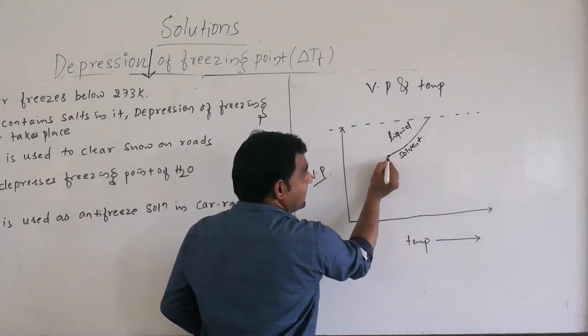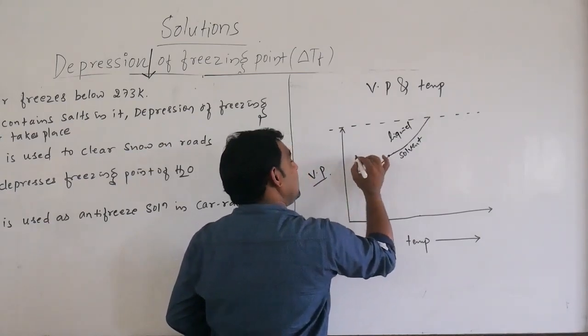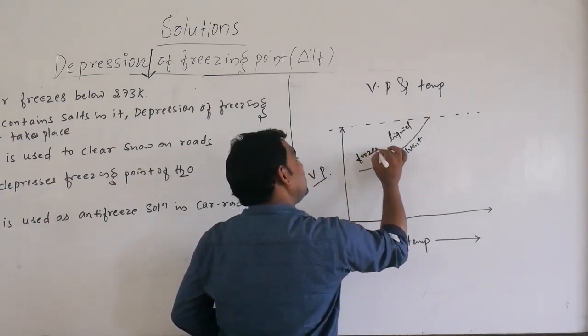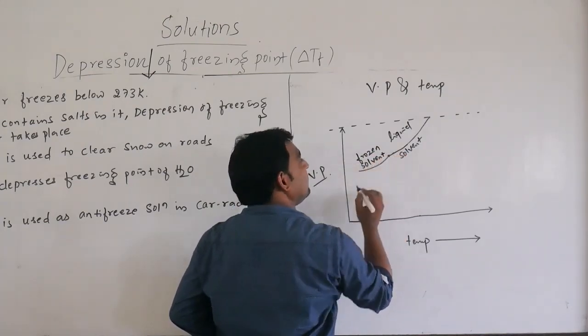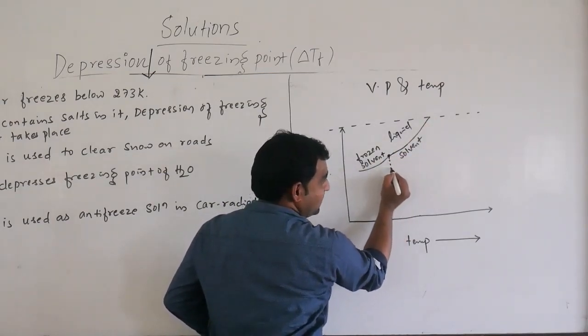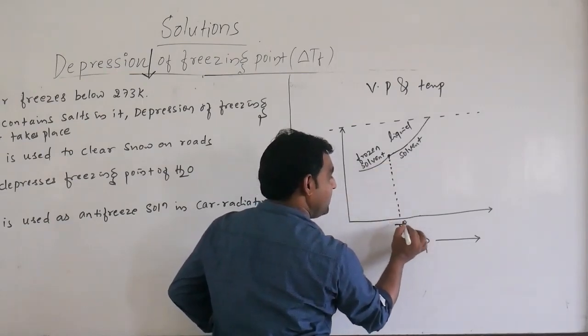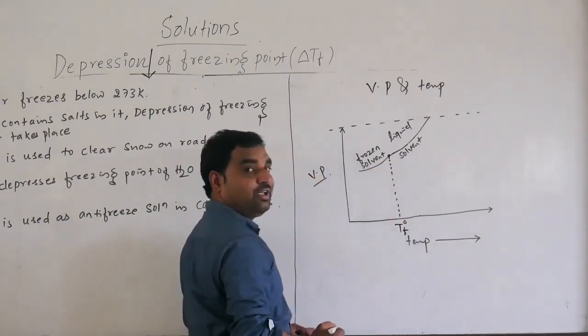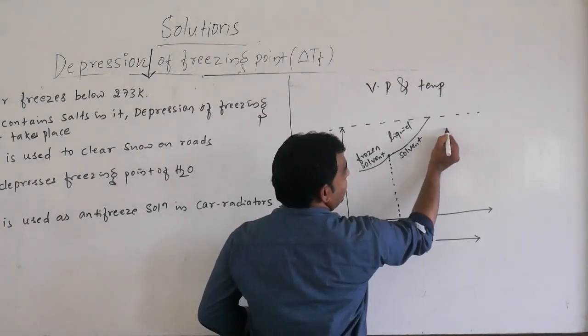After this, it starts to freeze; this is called the frozen solvent. At 0 degrees Celsius the solvent starts to freeze. This temperature is denoted by T0F, the freezing point of the pure solvent.